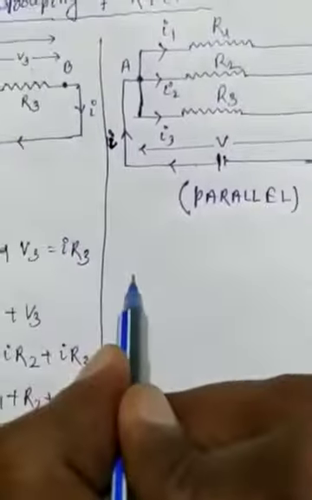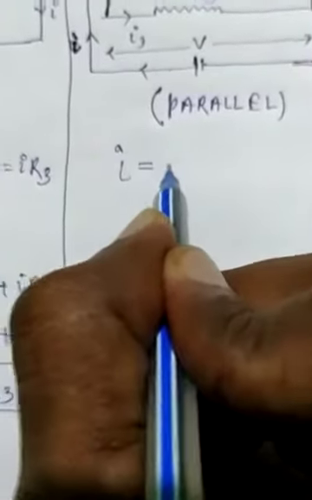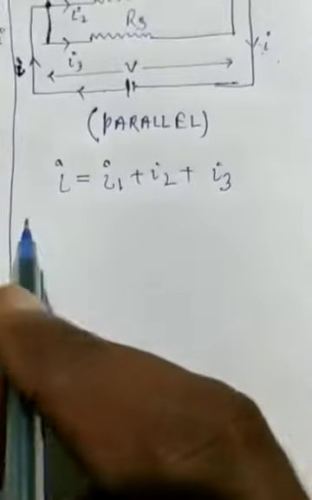So if I is the net amount of current, then from this circuit diagram we can write I is equal to I1 plus I2 plus I3.